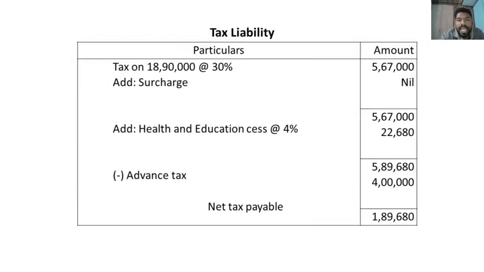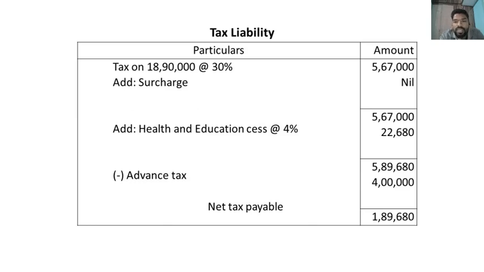Next, we'll see the tax liability, and we know that the tax rate for the company is 30%. So tax on total income 18 lakh 90,000 comes around 5 lakh 67,000. Surcharge is nil because the income is less than 1 crore. Add health and education cess at 4% on the tax amount, 22,680, and the total tax liability comes around 5 lakh 89,680.